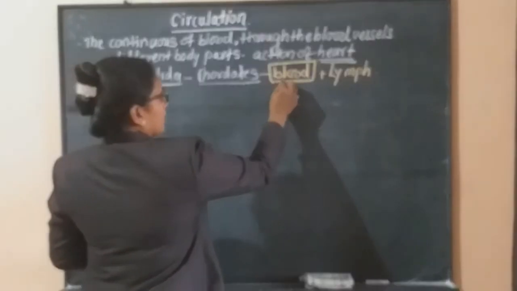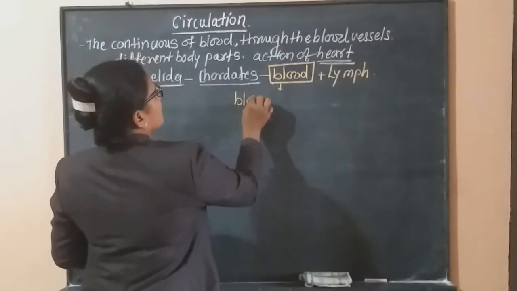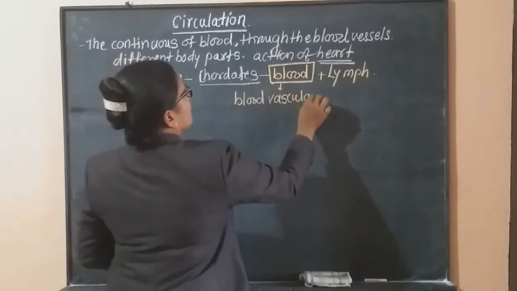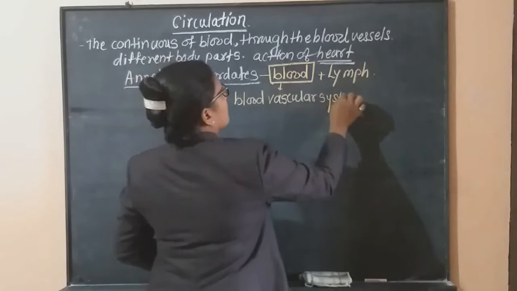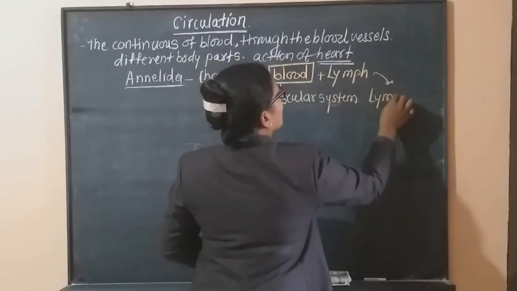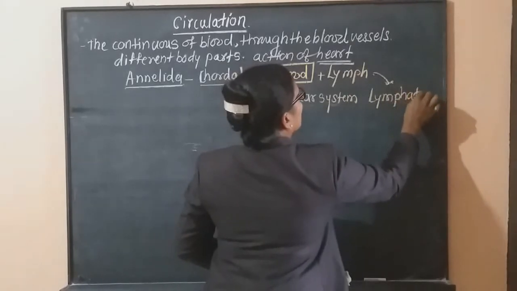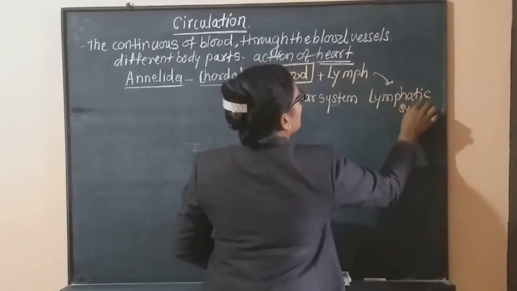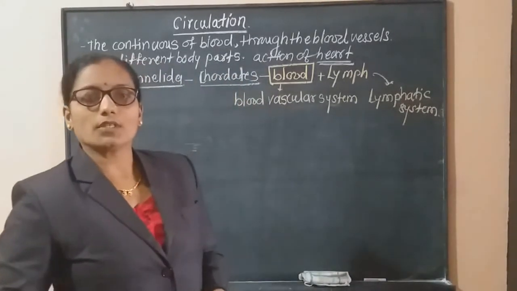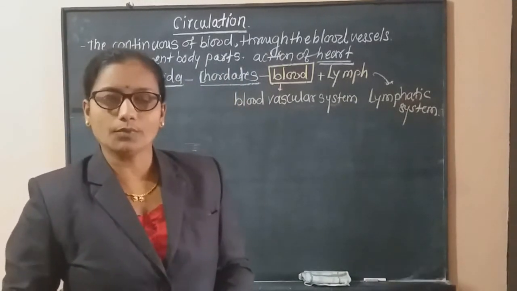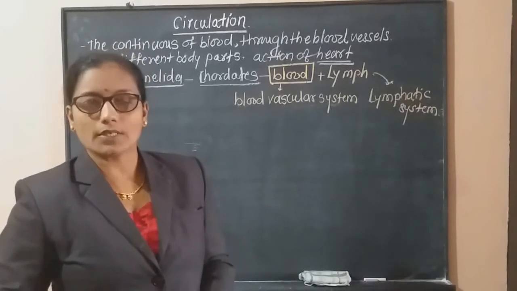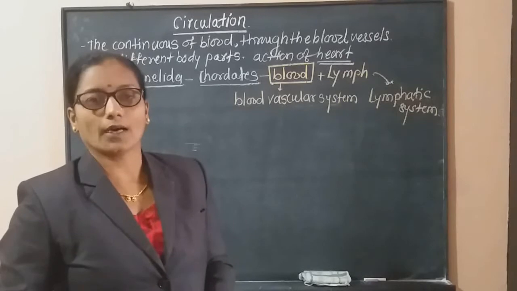Blood circulation is through the blood vascular system, and the circulation of lymph is through the lymphatic system. The simple meaning of circulation is the motion of blood throughout our body parts through the blood vessels under the action of the heart.